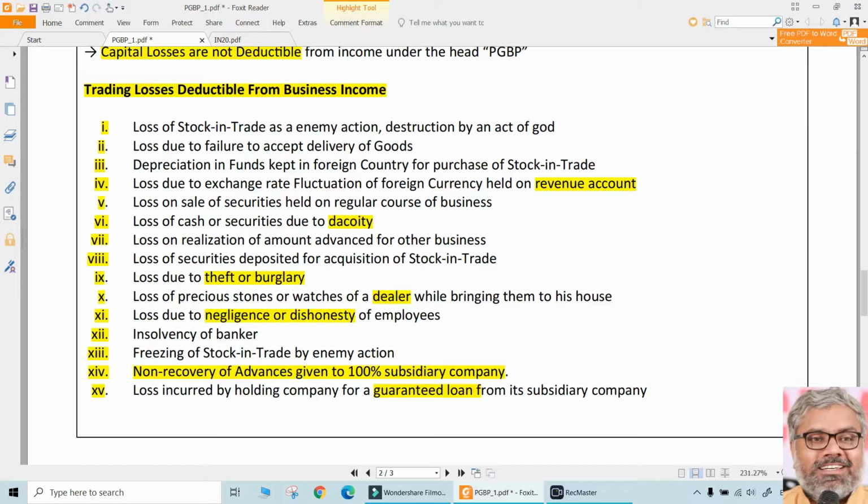The holding company did not have any loan itself. It only gave a guarantee of the loan from somebody else to its subsidiary. Still it incurred loss because the subsidiary company failed to repay that loan. No problem. Still that is also allowed as deduction. These are some of the examples only.